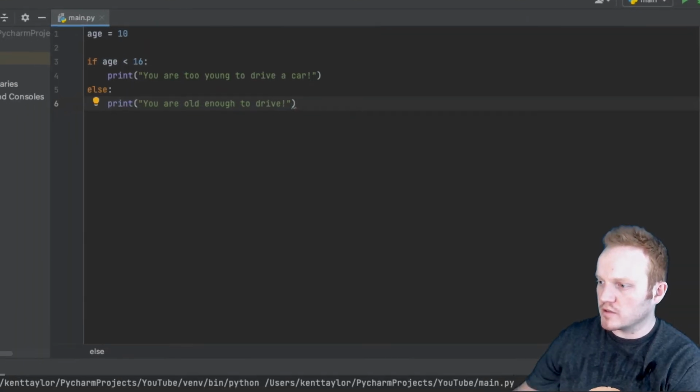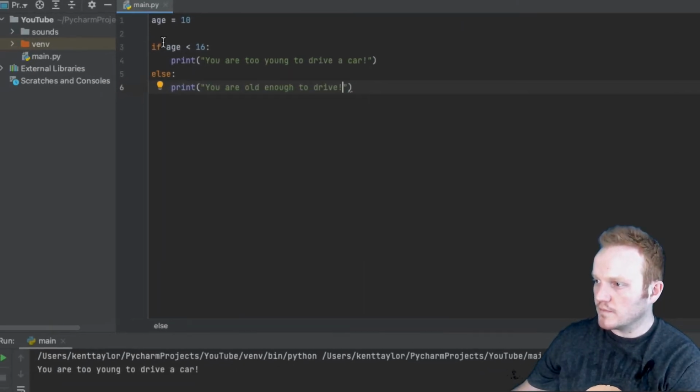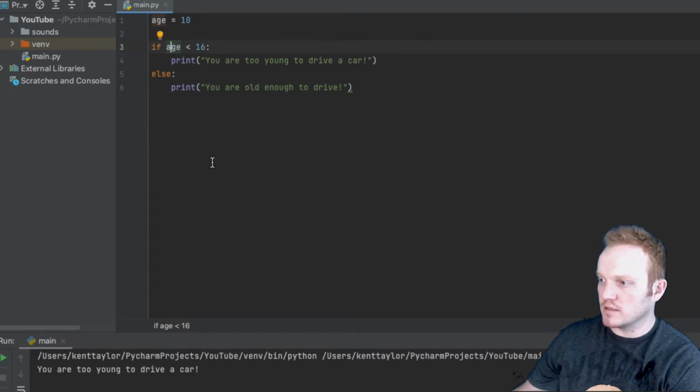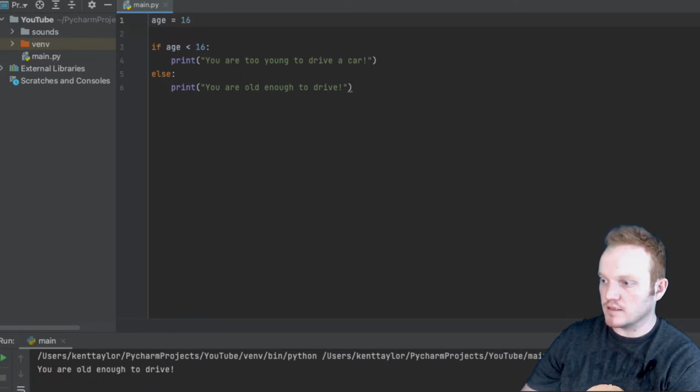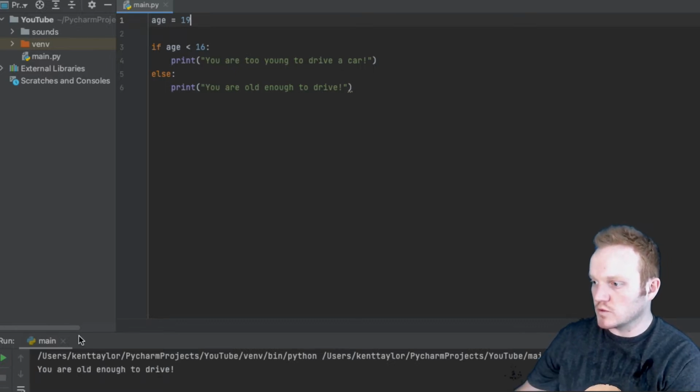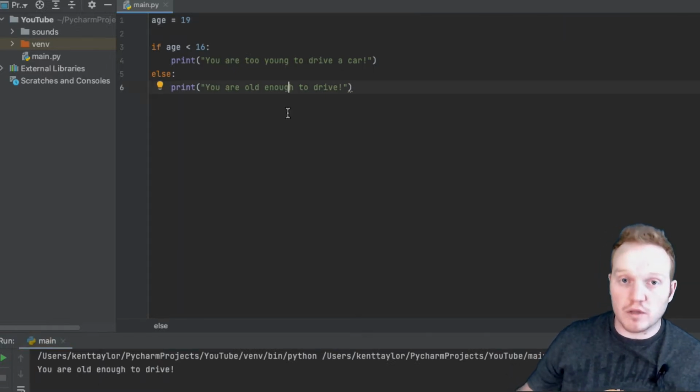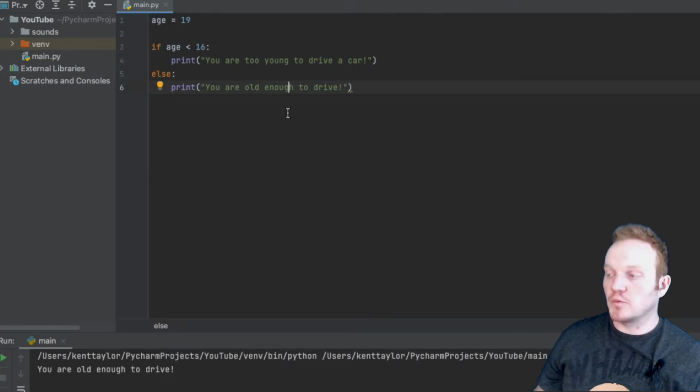So let's hit run and see how this works. Your program's checking age. Is age greater than or less than 16? It is less than 16, so this will run true. So it should say you are too young to drive, and it does. And let's just double check if I'm 16. Yes, it says you're old enough to drive, and anything above 16 should work as well. Perfect. We did this a couple lessons ago, and this was a very simple program.